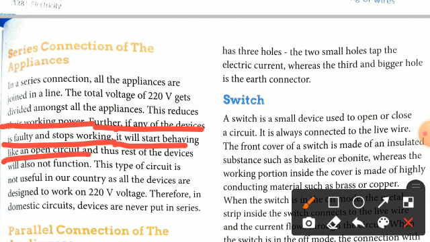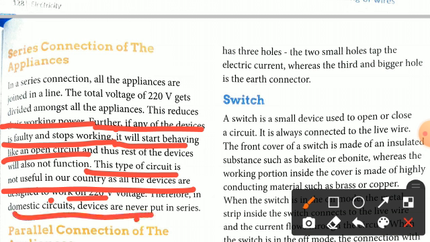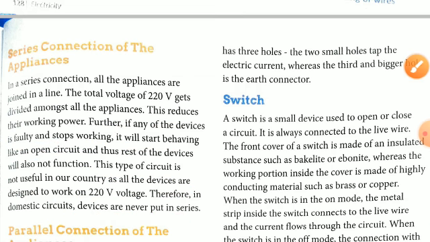So this type of circuit is not useful in our country, as all the devices are designed to work on how much? 220 volt. Therefore, in domestic circuits, devices are never put in series. So we do not use series combination in our houses. Then what do we use? We use parallel combination. We will now discuss parallel combination.